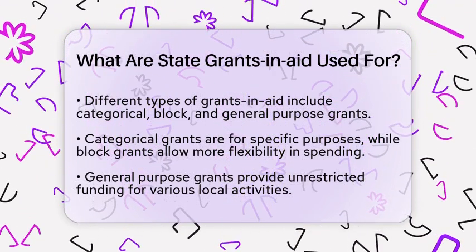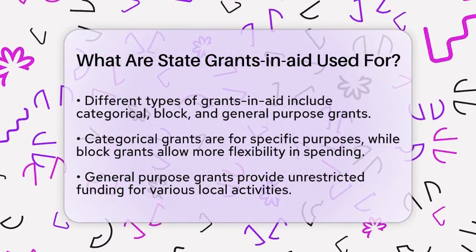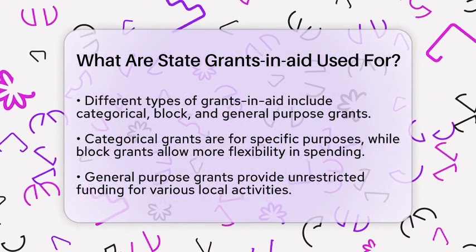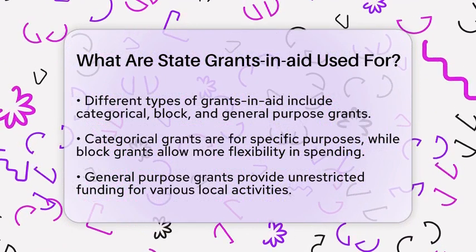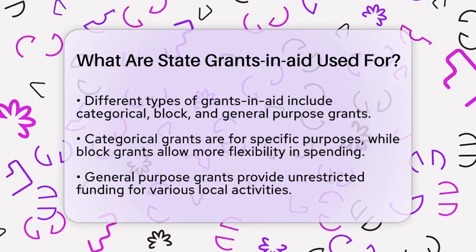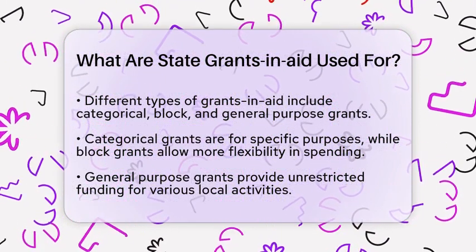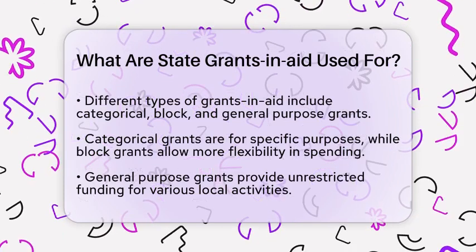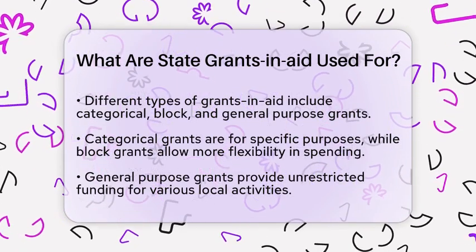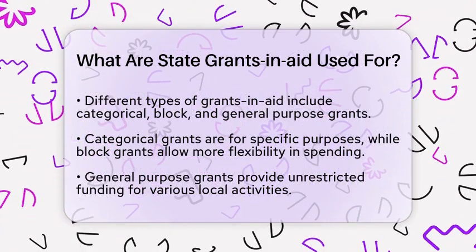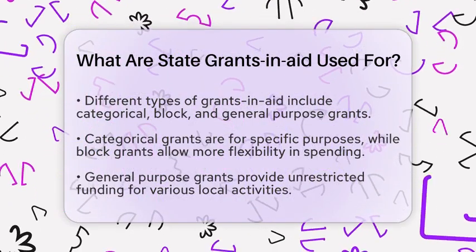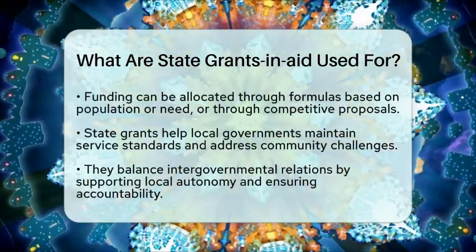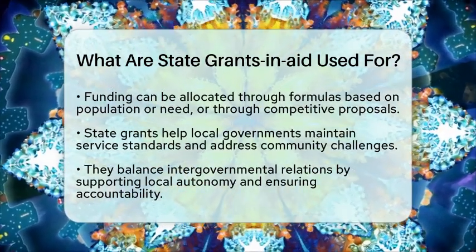There are different types of grants and aid, each with varying levels of recipient discretion. Categorical grants are restricted to specific purposes, like funding a new community center. Block grants provide broader funding within a policy area, allowing some flexibility in spending. General-purpose grants offer unrestricted funding for a wide range of local government activities.